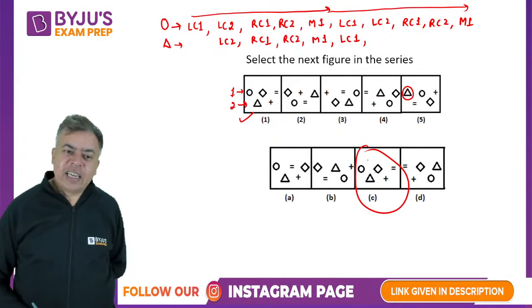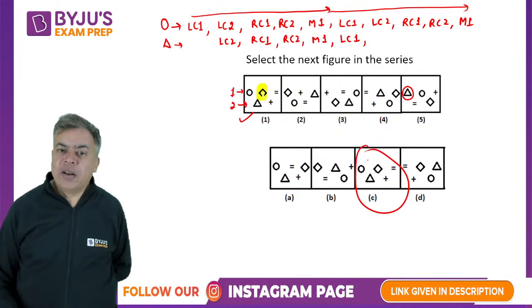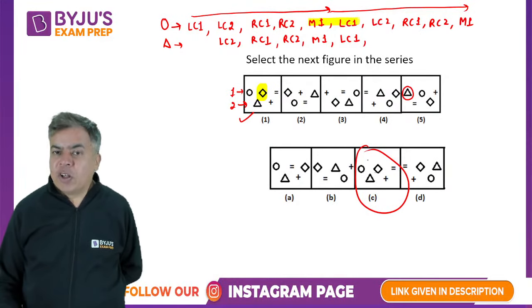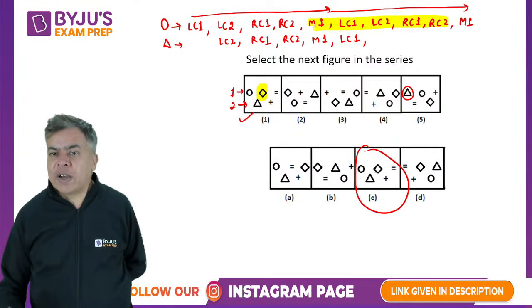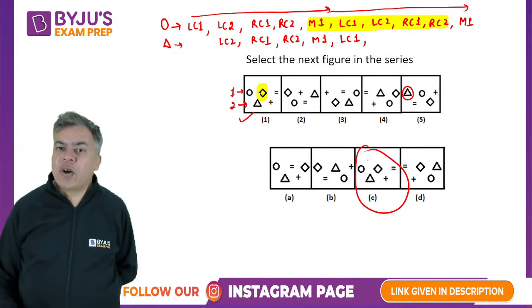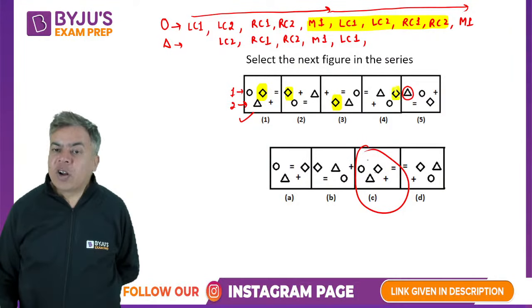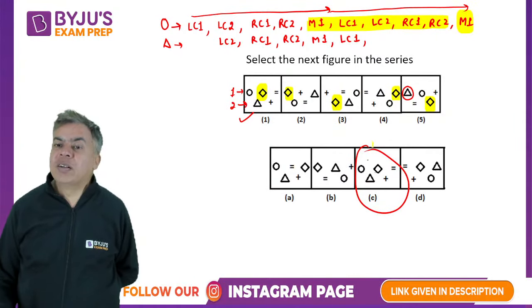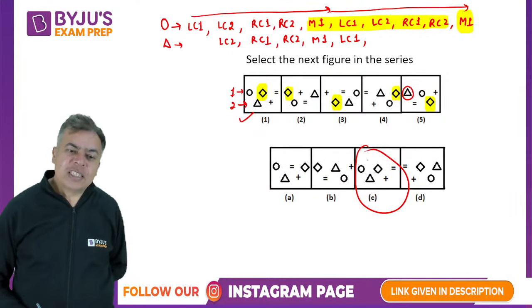Let's say you are talking about this symbol, the rhombus one. It starts from the middle, so it will follow this path. So these will be the 5 figures given. Just see that from the middle it will go to the left corner of the first row, then the left corner of the second row, then the right corner of the first row, then the right corner of the second row. Now it should again come to the middle. Right? Again come to the middle.